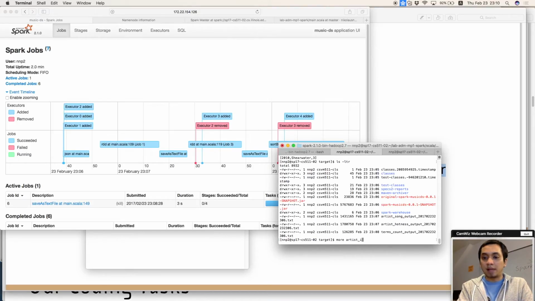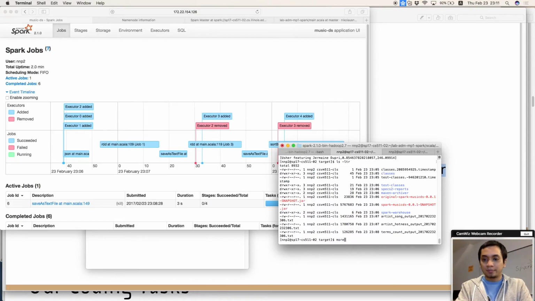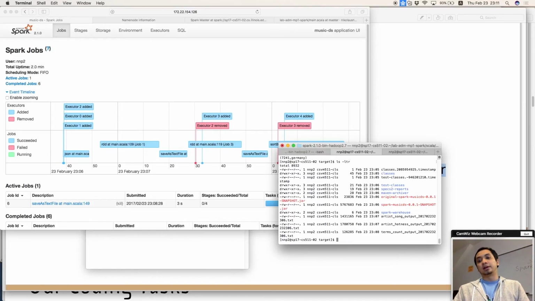And this is for the artist hotness. Oh, Kanye West, yeah, absolutely. And Coldplay, yeah. And this is for terms count. Okay, based on this information, I can deduce that rock is a popular term among the artists, followed by electronic and pop. So these are the outputs of our job, and now we go to the future work.